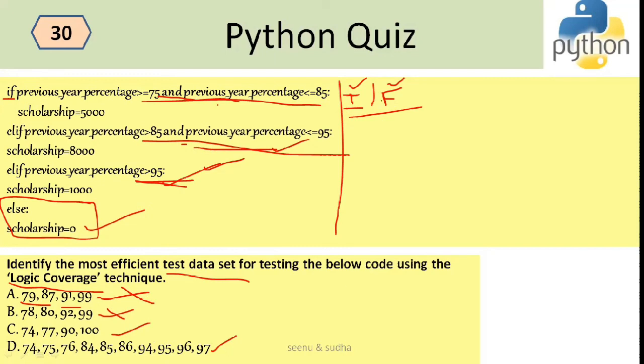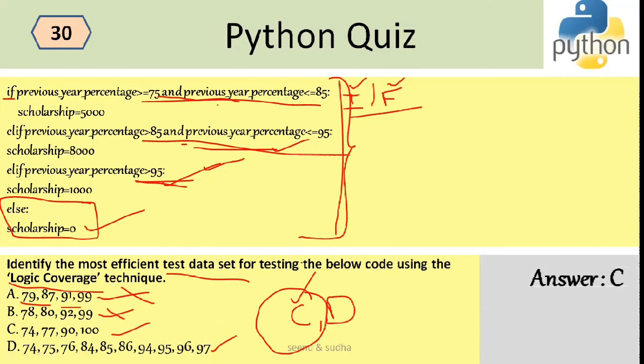This also will cover all of these. So the logic coverage is there with C and D. But comparing options C and D, C is the better option, because with fewer values you are able to do the logic coverage. So the option is C.